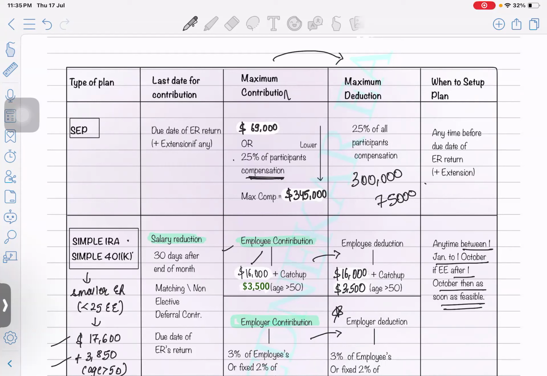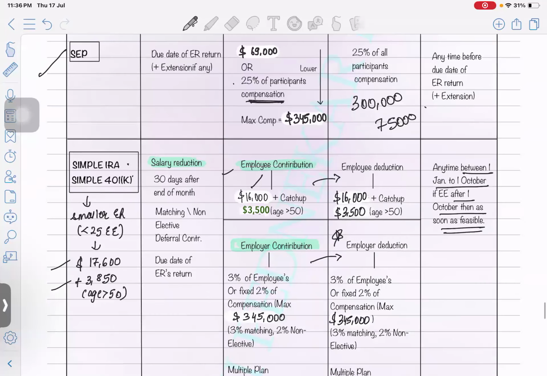Okay. So even if you're working on a payroll basis, generating revenue through wage income, some employers will still give them the option to go on a SEP basis, self-employed pension plan. If they want, they can keep those employees on SEP plan, or they can keep them on simple IRA or simple 401k.